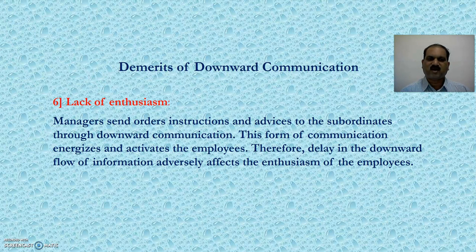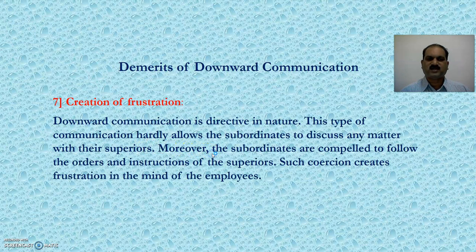Sixth demerit is lack of enthusiasm. Managers send orders, instructions and advices to the subordinates through downward communication. This form of communication energizes and activates the employees. Therefore, delay in the downward flow of information adversely affects the enthusiasm of employees.